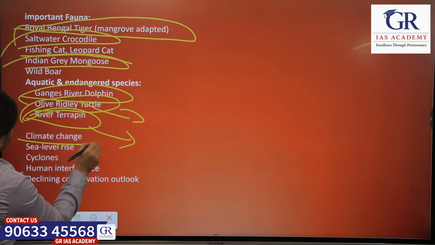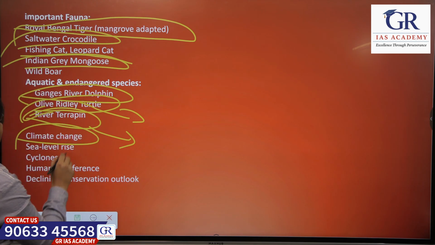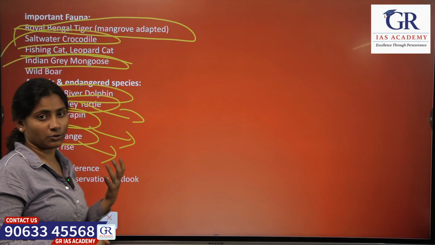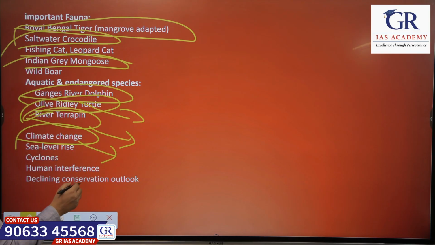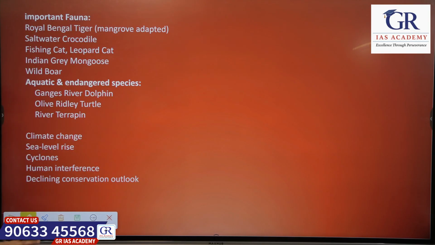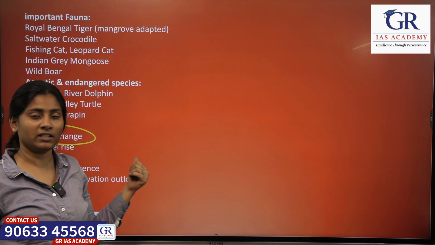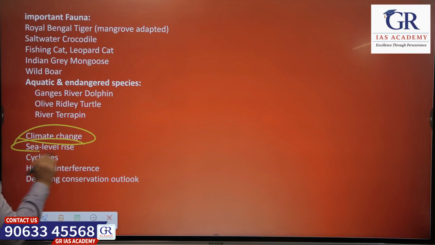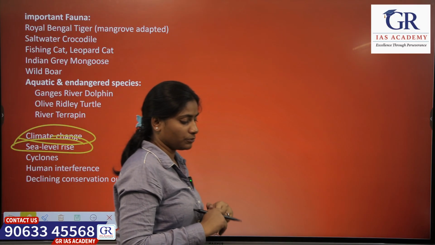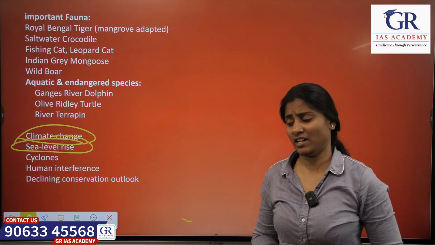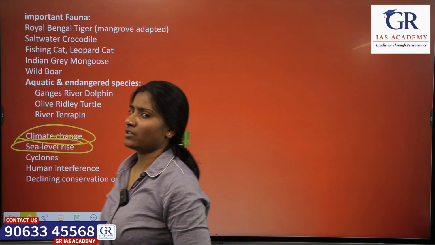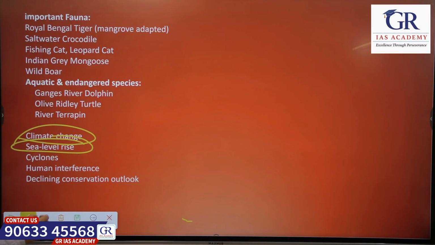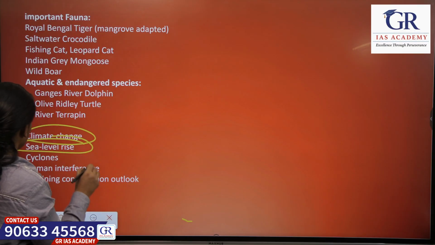What about other concerns? For mangrove destruction, climate change is the main reason for any species to get threatened. Always the first reason will be climate change, and then sea level rise. So what happens if sea level rises? Most of the Sundarbans get submerged, right?